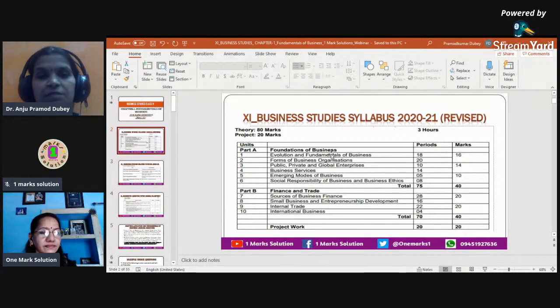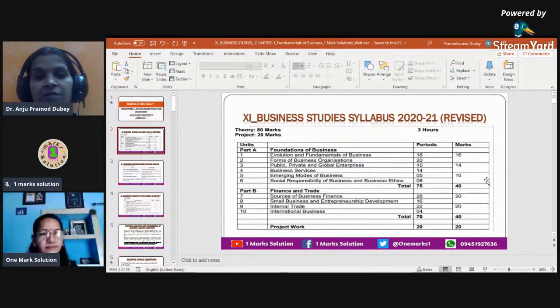And this is how the entire marking scheme is divided. 80 marks we will have theory questions, and 20 marks we will have for project. It's project based learning, wherein the students will be asked to prepare a project. Out of these 80 marks, the number of periods and the marks allocated for each chapter are here. And the chapter that we are going to take up is the first one, that is fundamentals of business, which is a specific portion of part A of the business studies textbook.